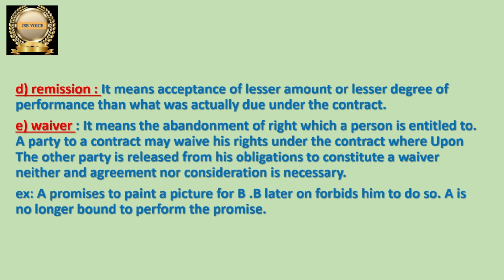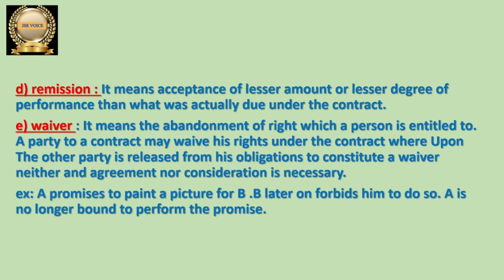Next one is waiver. Waiver means that one party to the contract is going to waive his rights. Let me read the point and then discuss it. It means the abandonment of a right which a person is entitled to. A party to the contract may waive his rights under the contract, whereupon the other party is released from his obligations. To constitute a waiver, neither an agreement nor consideration is necessary.